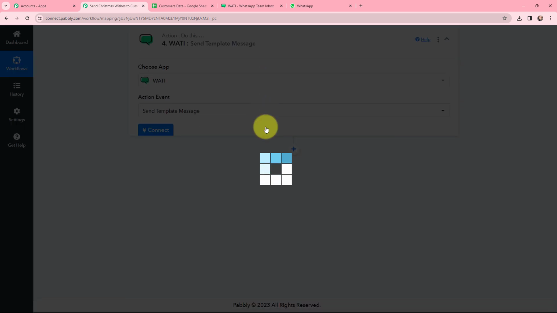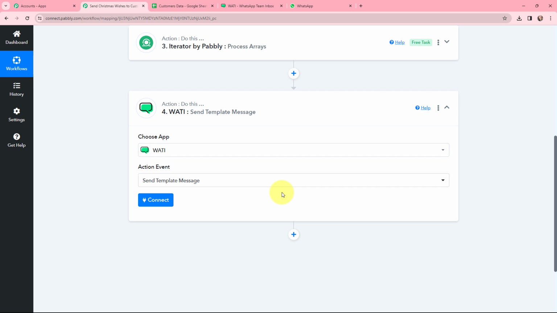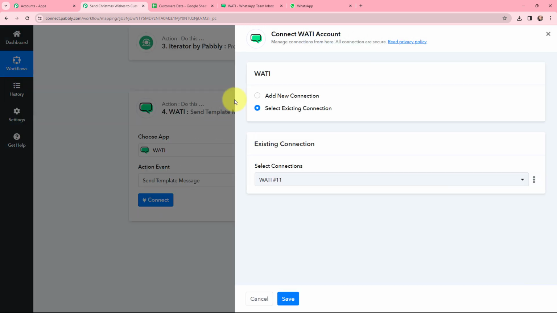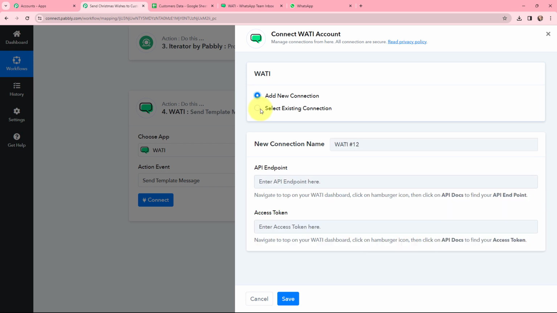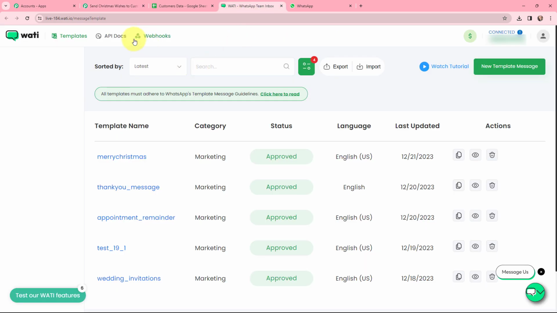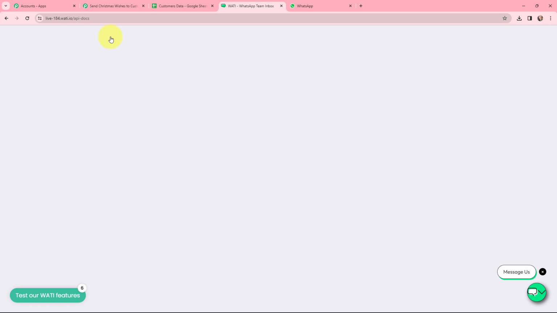Now moving ahead, as I want to send an automated WhatsApp message to my customers, in order to do that, I need to establish a connection between Vati and Pabbly Connect. So here I'm going to click on connect, and now I'm going to add a new connection. To add a new connection, I need to mention the API endpoint and the access token. So taking you to my Vati account, here I will go to API docs.